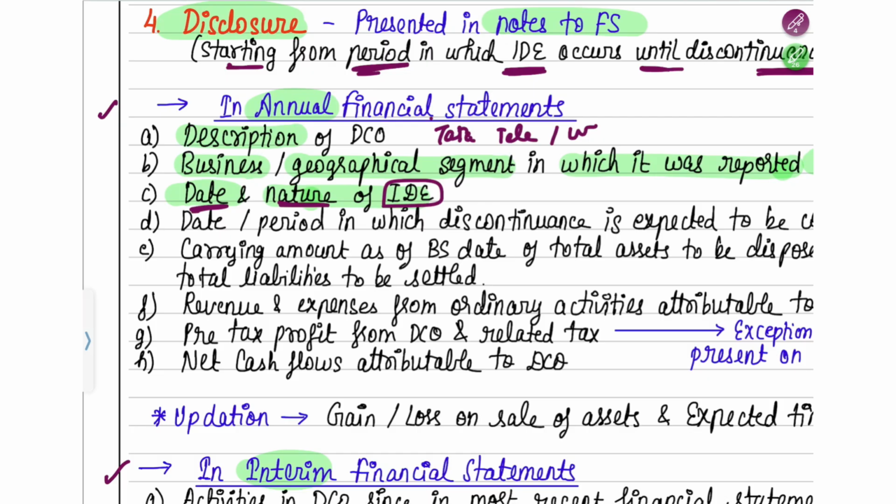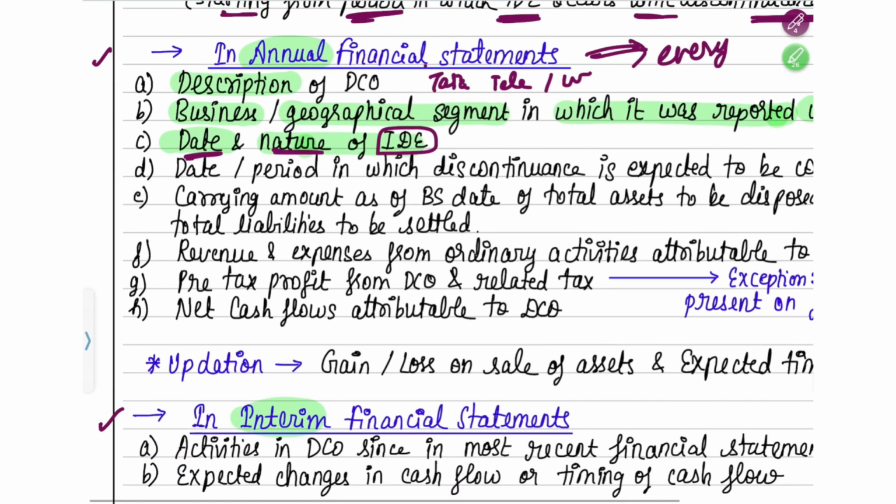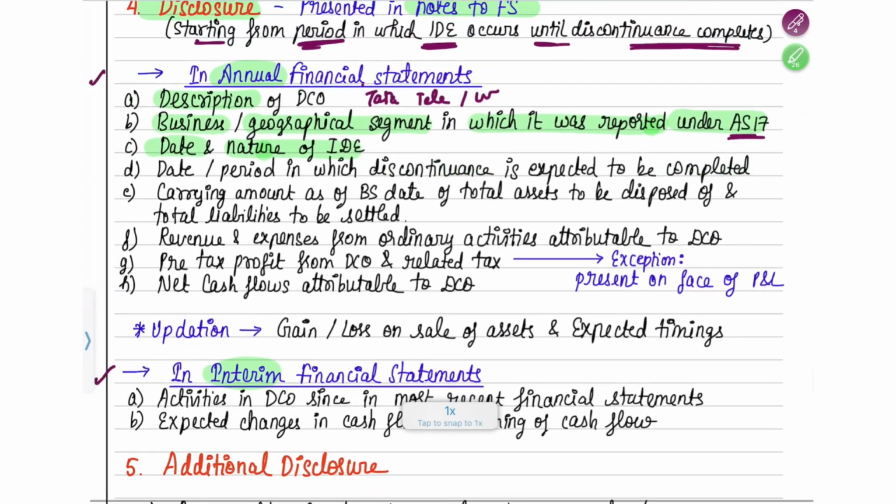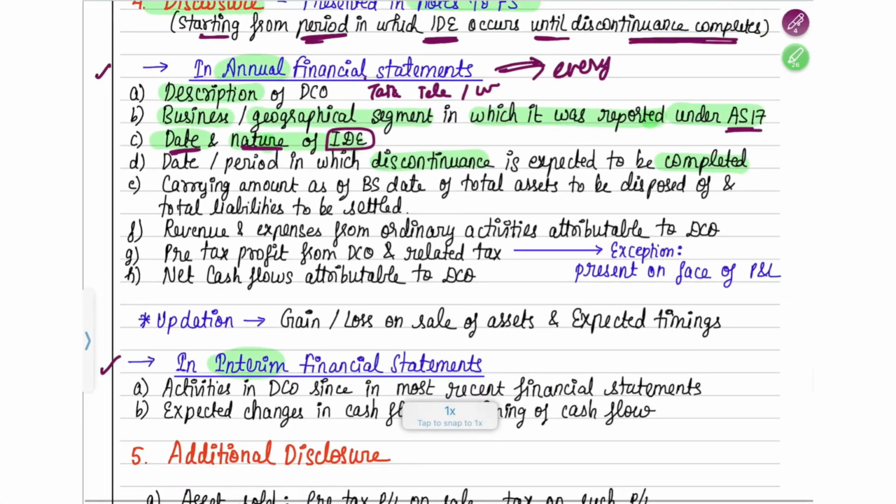Give that date also. Before I move on to the other things, remember that you have to give this information every year until the discontinuing operation is completely discontinued. Next, you have to give the date or period in which the discontinuance is expected to be completed. What will the completion date be, or for how many months will it go on: 24 months, 72 months, or how long?